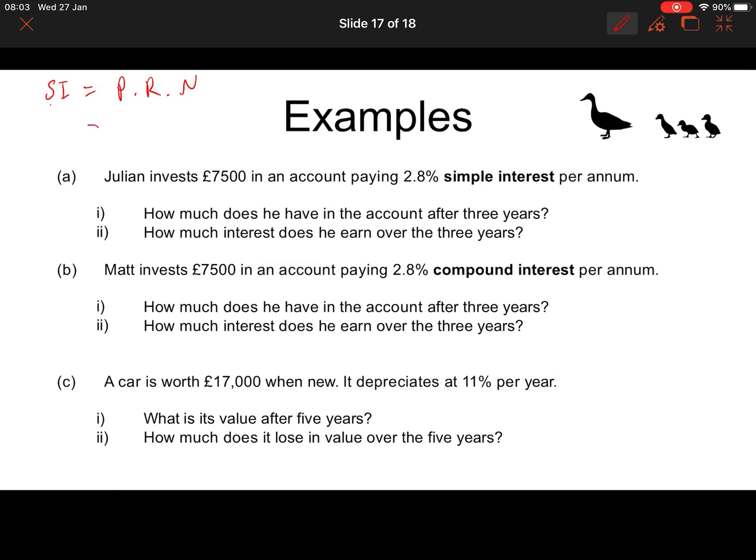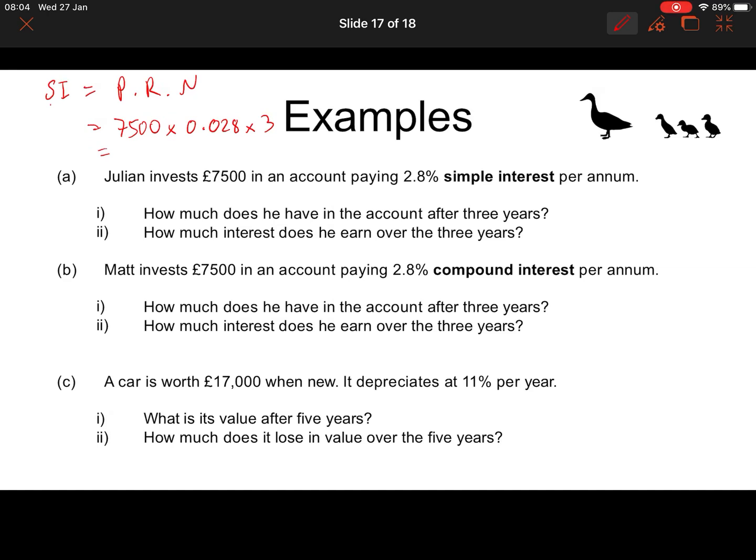Simple interest is equal to principal times rate times number of times you get paid. Principal is 7,500 times the rate, which is 2.8%, which is 0.028 times 3, the number of years.